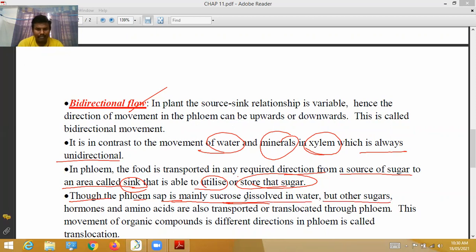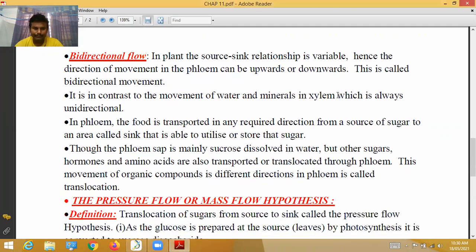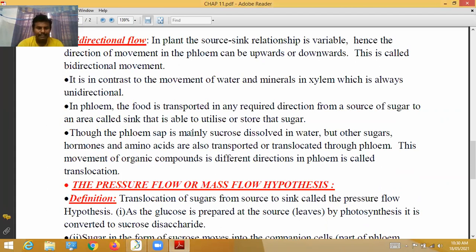Though the phloem sap is mainly sucrose, dissolved in water, other sugars, hormones, and amino acids are also transported or translocated through the phloem. Let's see here. The phloem consists of the juice that is called phloem sap. As a result of photosynthesis, the food material, sucrose, enters the phloem sap. In the phloem sap, water is there, and in that water the sucrose is dissolved.